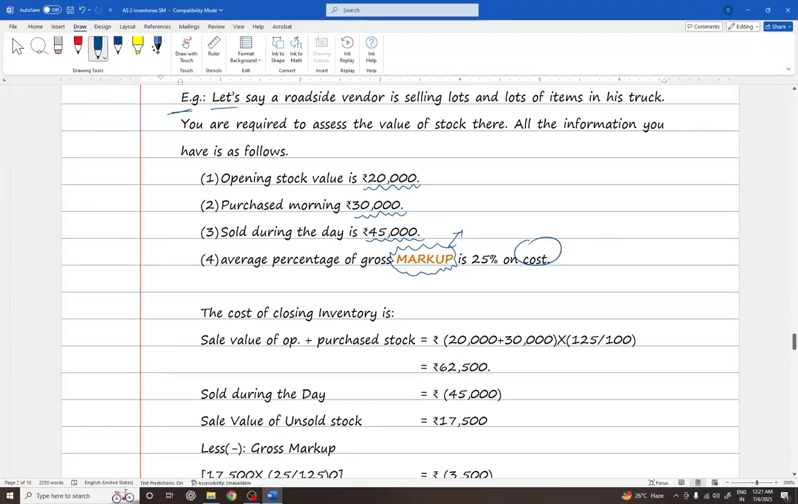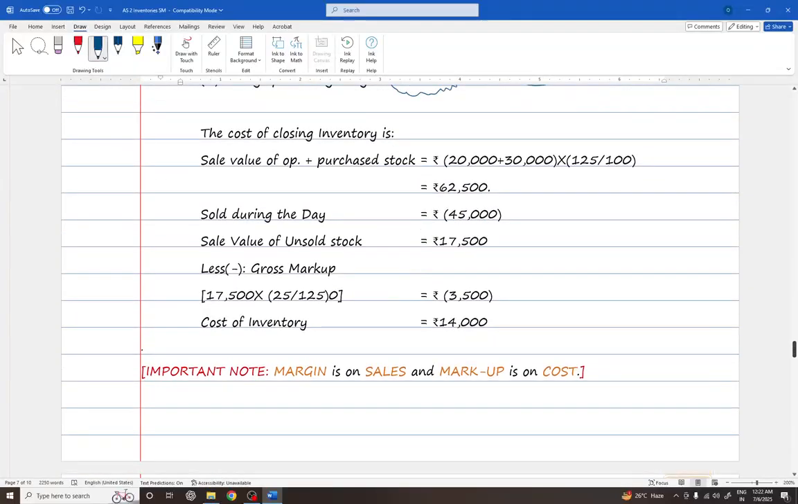The cost of closing inventory can be calculated as follows. Now let's determine the cost of closing inventory. How is it determined? First, we will see the total sale value of the stock. What is the stock available with us? That is opening stock and the purchase stock, right? So 20,000 plus 30,000 is the cost of both stocks. And what is the sale value? You will increase it by 25%, or you can simply multiply it by 1.25 like this. You will get 62,500. I mean, total stock worth 50,000 should be sold at 62,500.